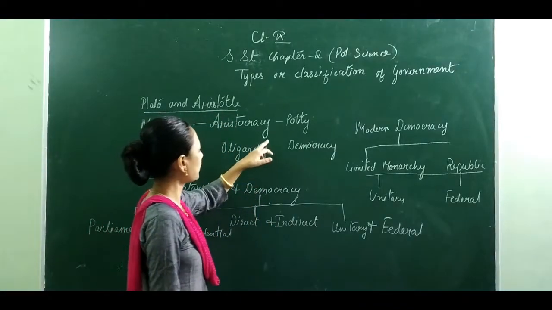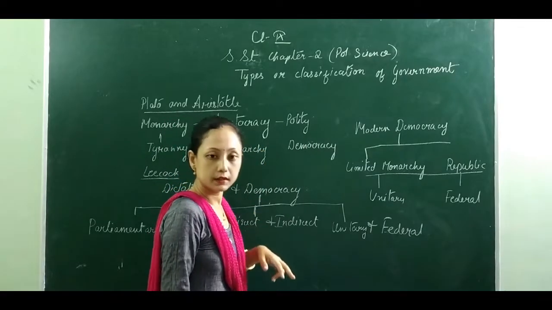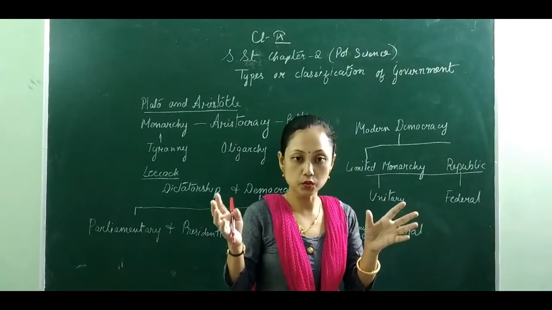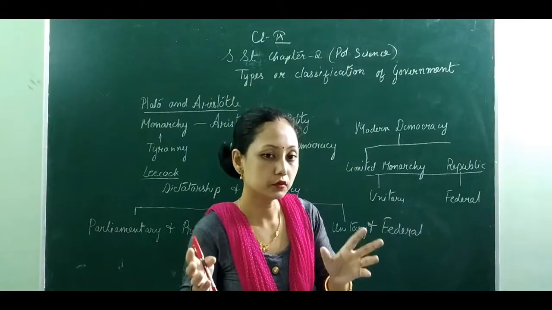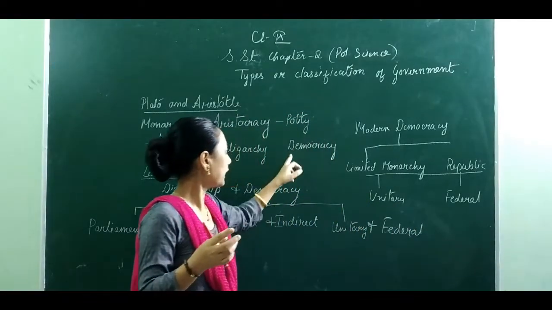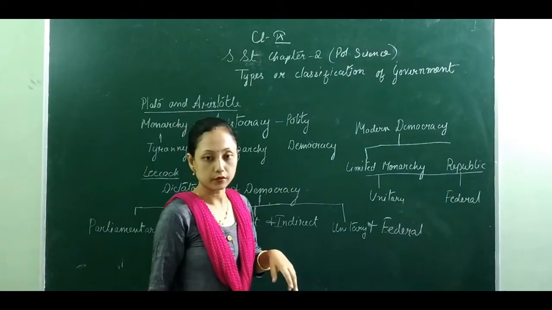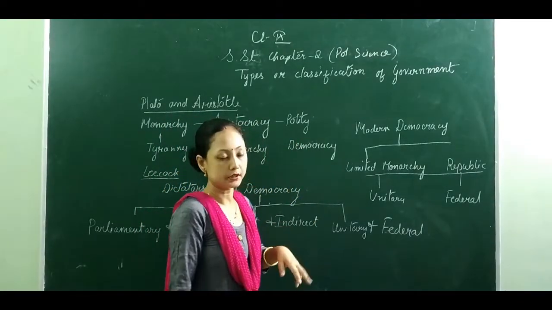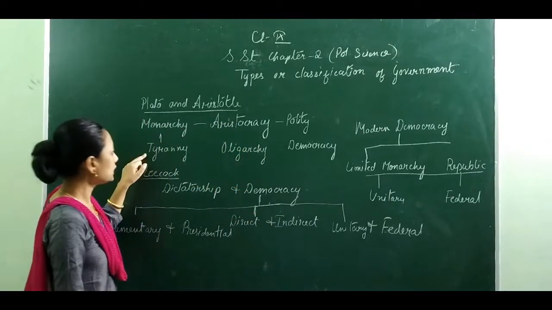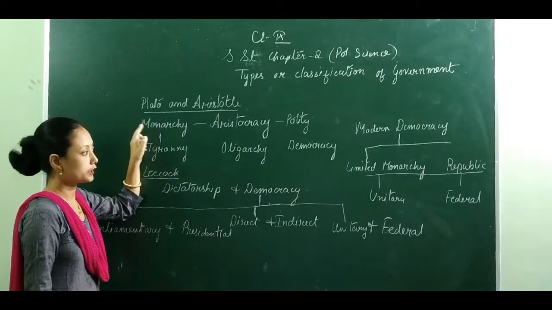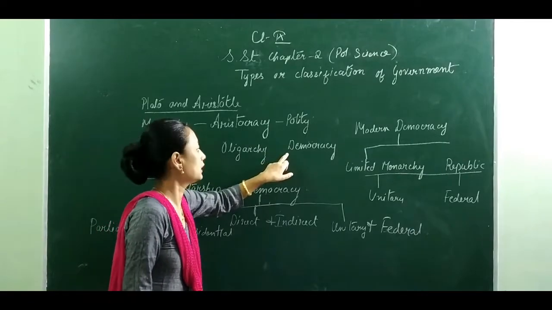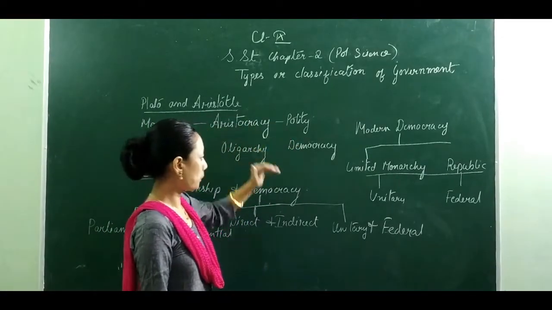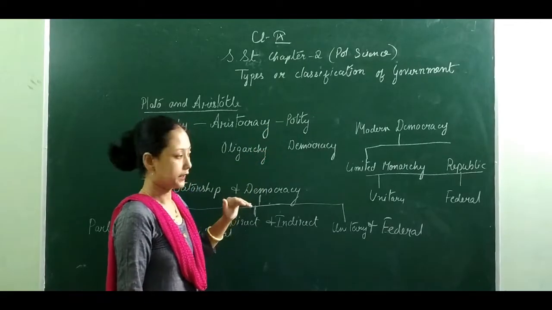Whereas polity is a government where different people rule the country, and it can be named democracy also. Tyranny is the negative form of monarchy, whereas democracy is not the negative form of polity.